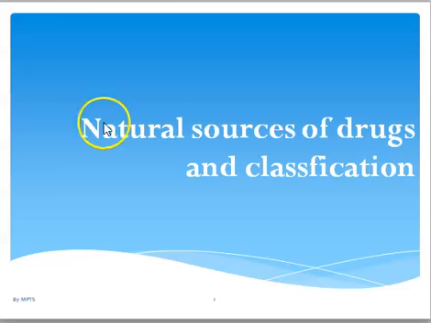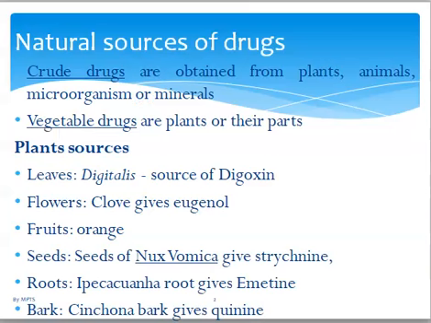So today I'll be discussing natural sources of crude drugs and, of course, classification of crude drugs. Crude drugs are obtained from plants, animals, microorganisms and minerals. However, the vegetable drugs are specifically from plants and their parts. How do you classify those sources?